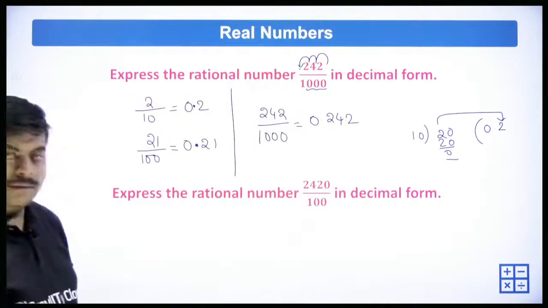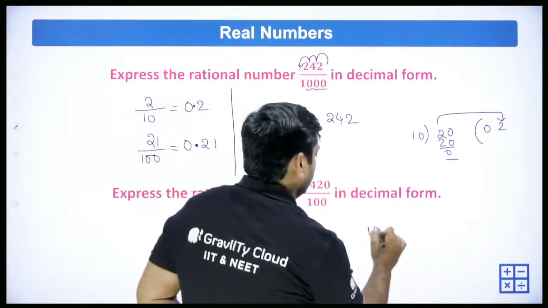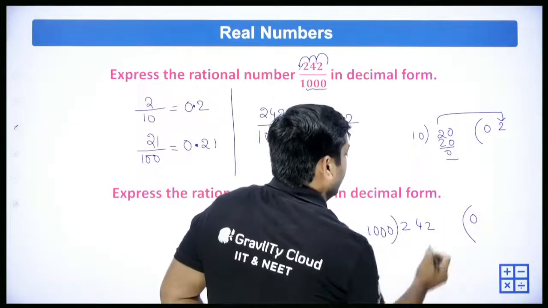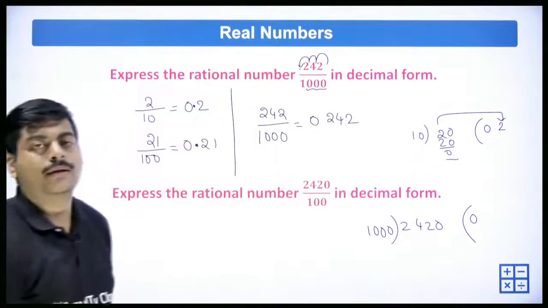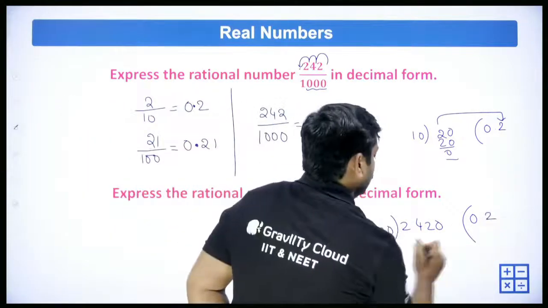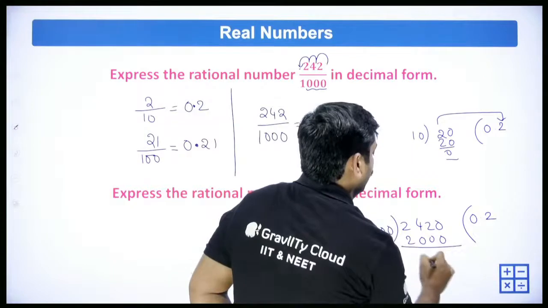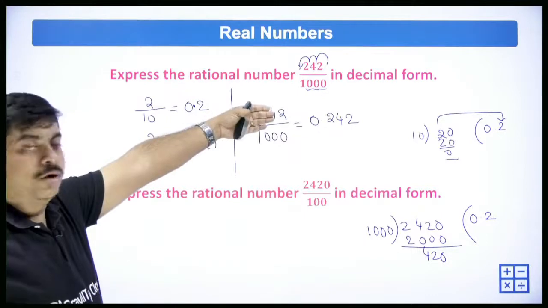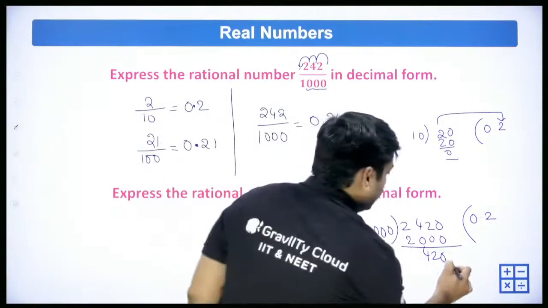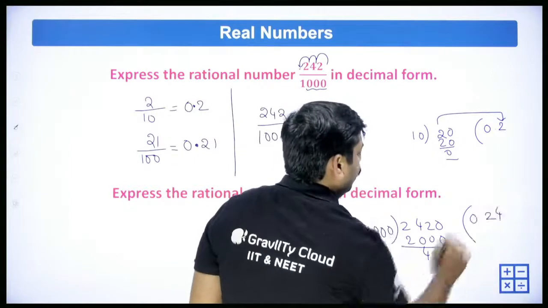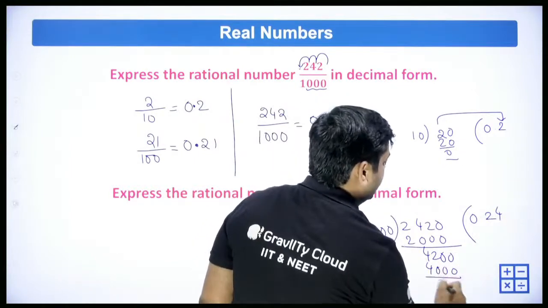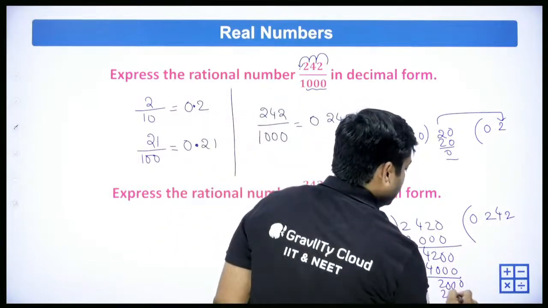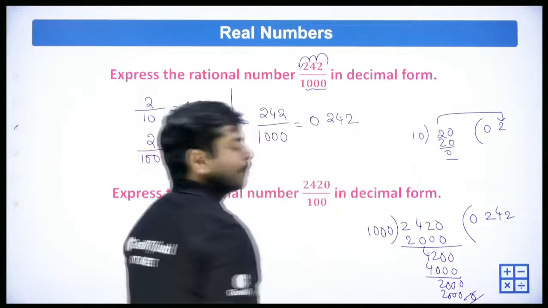If you're not clear, divide 242 by 1000. Keep a point and keep a 0 because 242 is less than 1000. 1000 twos are 2000, then we are left with 420. Keep one more 0 and bring 4: 1000 into 4 is 4000, you will get 200. Keep one more 0, 1000 twos are 2000. So that is done.